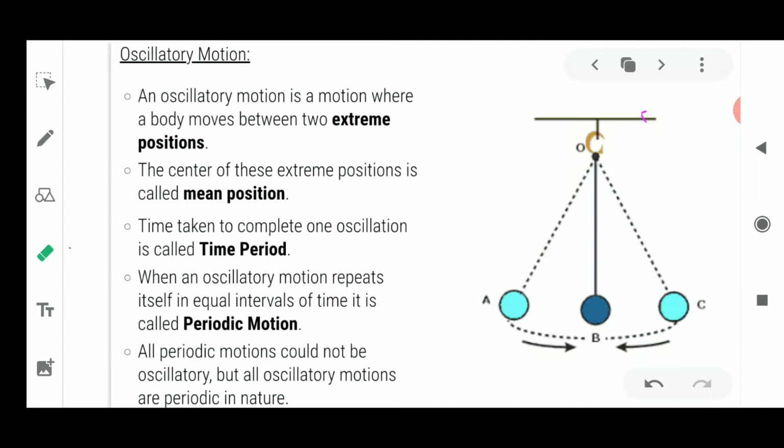Okay, now extreme and mean position I think everybody has understood. So this B is the mean position, and the two C and A are the extreme positions.